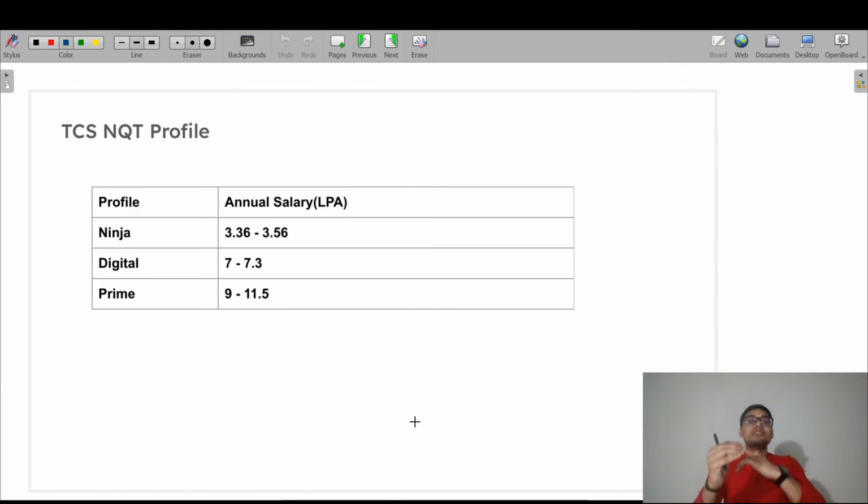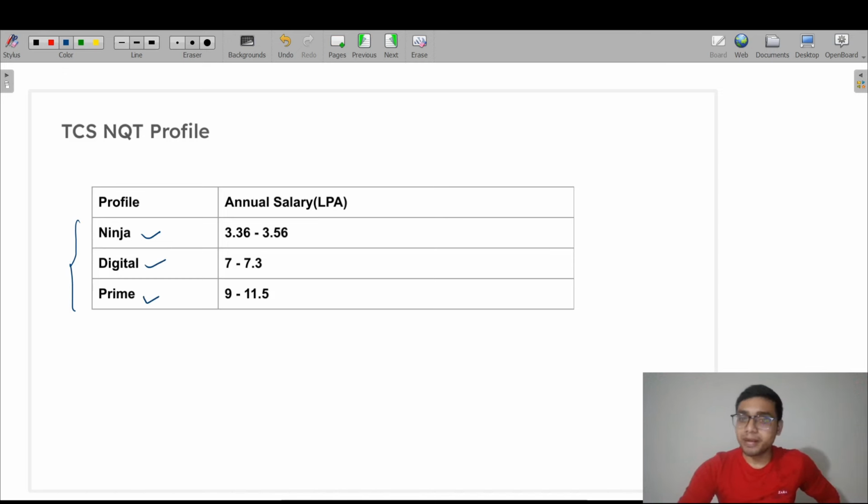Okay, so let's talk about the TCS NQT profile. TCS has three profiles: Ninja, Digital and Prime. For the Ninja profile, the annual salary is 3.36 to 3.56 lakh per annum. Similarly, for Digital it is 7 to 7.3, and for Prime 9 to 11.5.